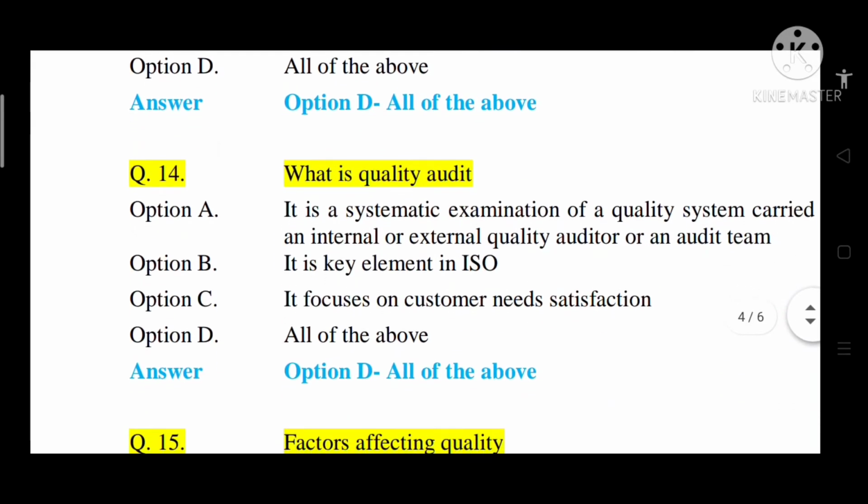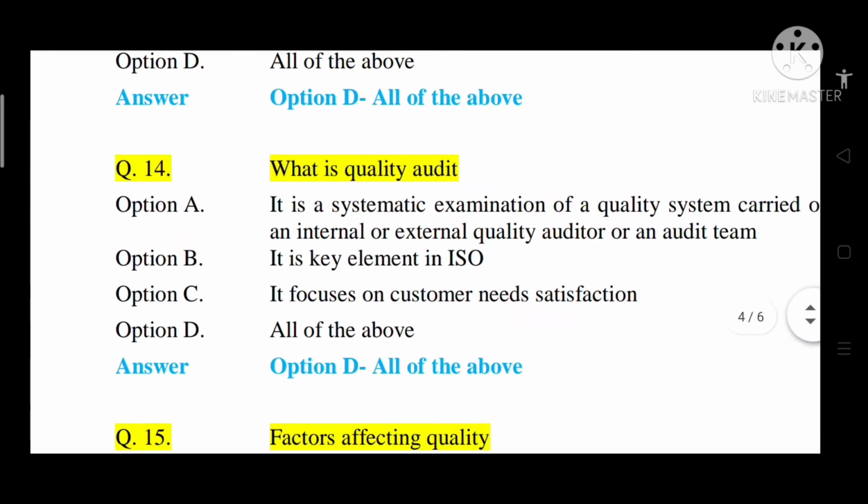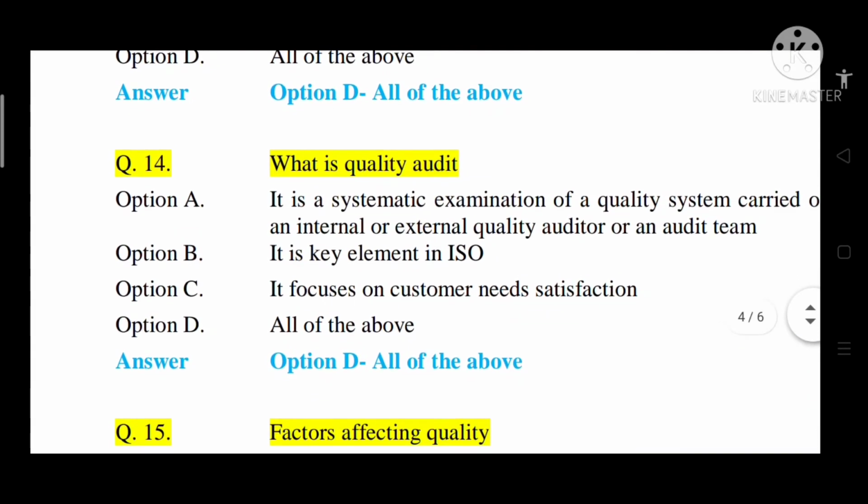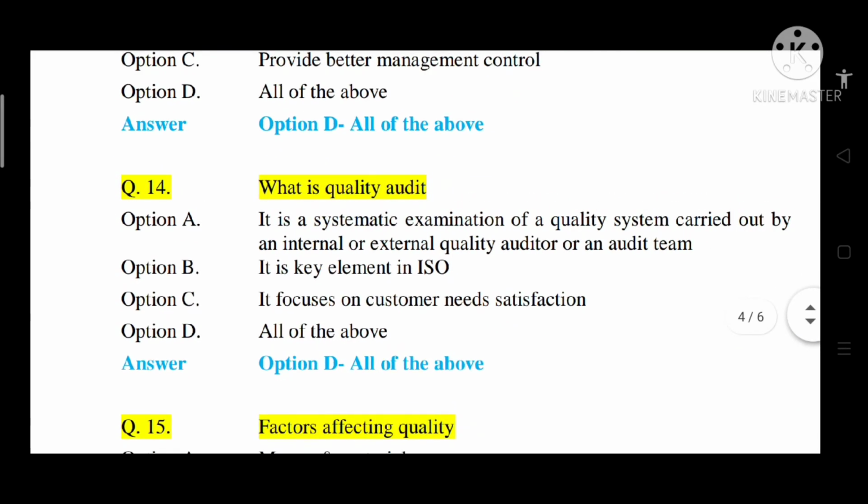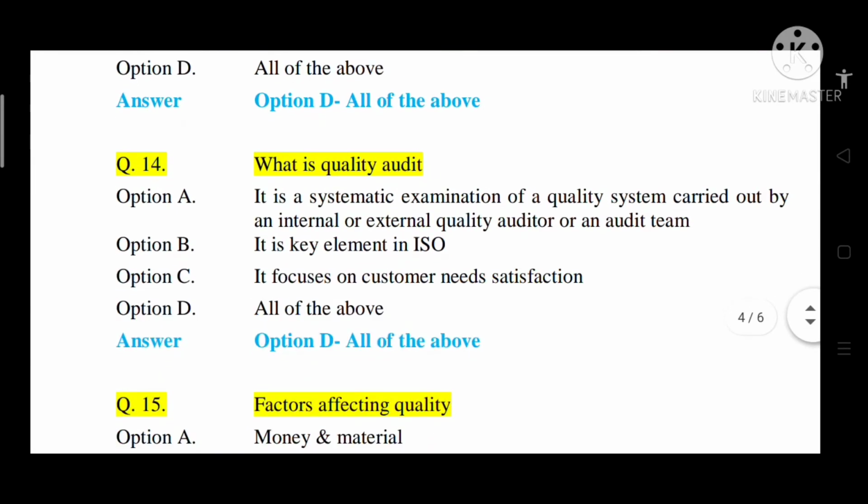Question number 14, what is quality audit? Option A, it is a systematic examination of a quality system carried out by an internal or external quality auditor or an audit team. Option B, it is a key element in ISO. Option C, it focuses on customer needs satisfaction. Option D, all of the above. So the correct answer is option D, that is all of the above.